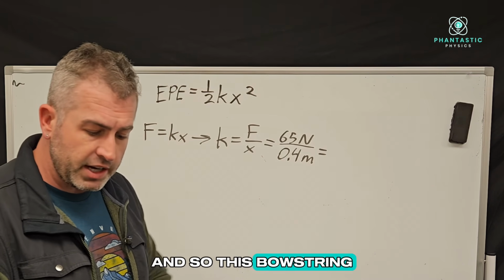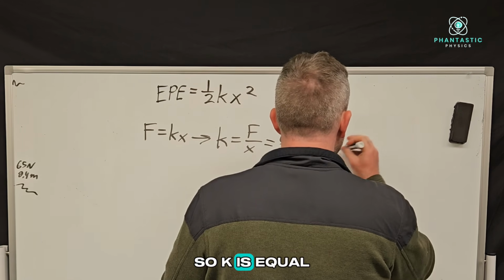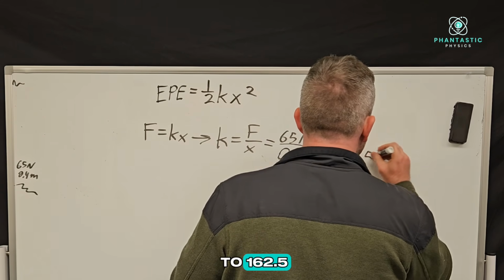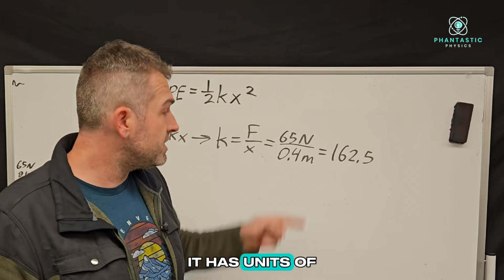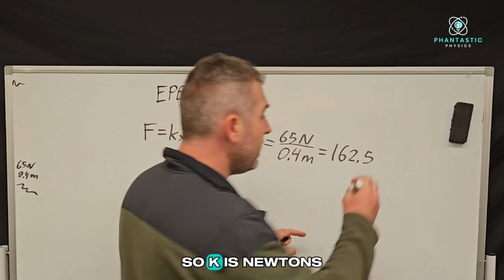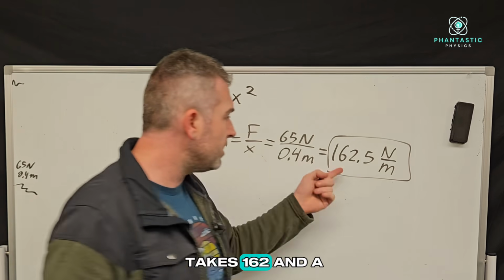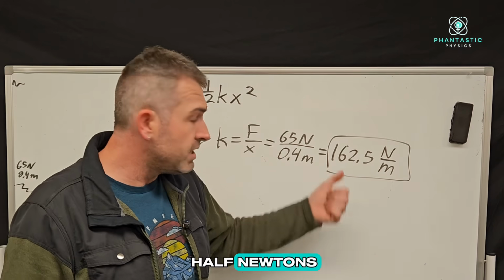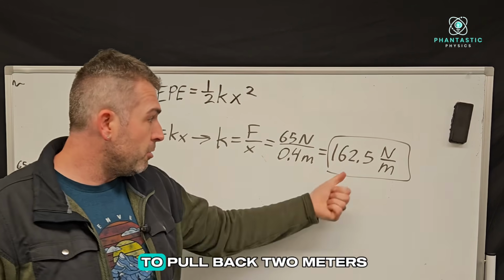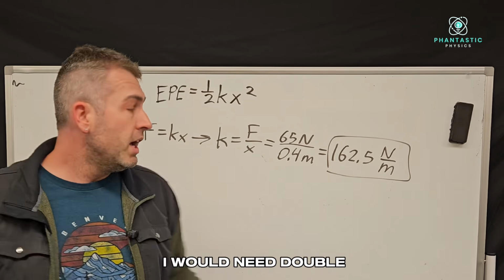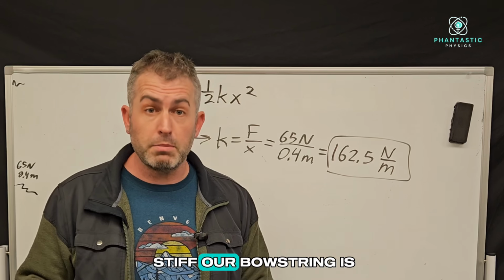And so this bowstring has a K value of 162.5. So K is equal to 162.5. And because it's a force divided by a distance, it has units of newtons per meter. In other words, it takes 162.5 newtons for each meter that you pull back on the string. So if I wanted to pull back 2 meters, if that was possible, I would need double this force. And so this is a measure of how stiff our bowstring is.